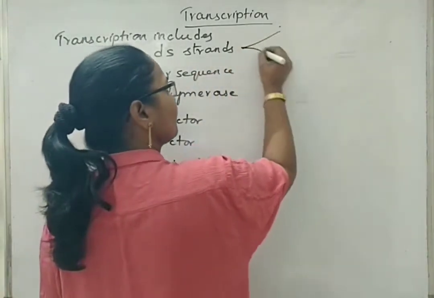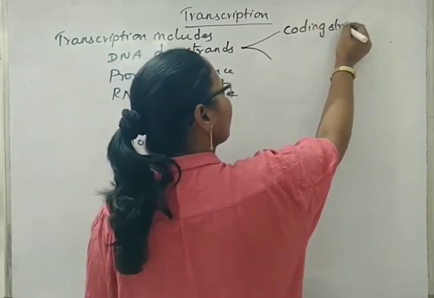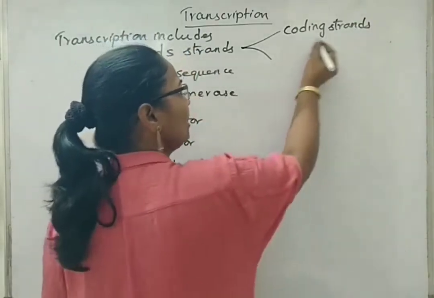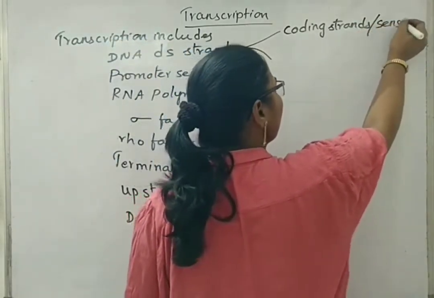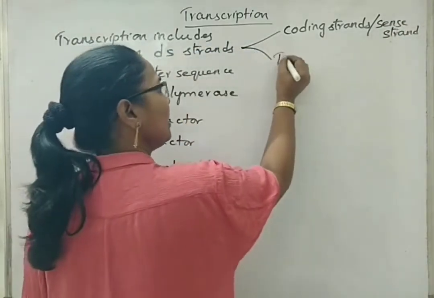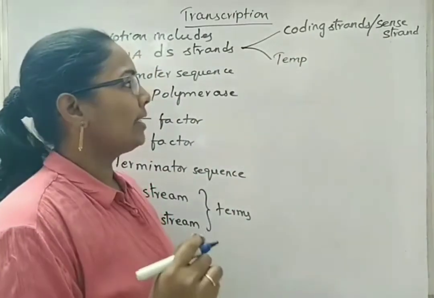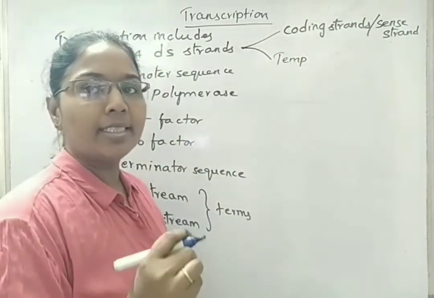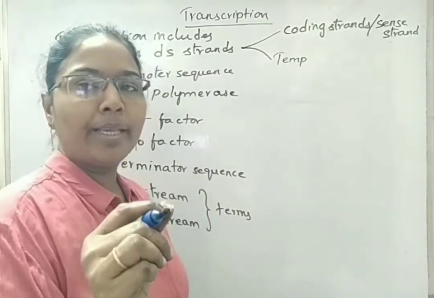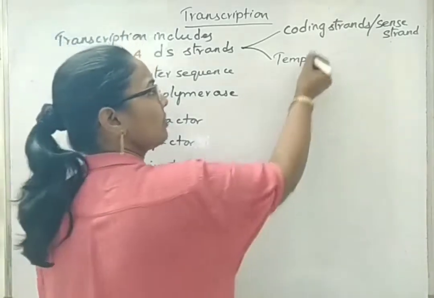DNA strands are of two types, that is coding strand, which gives its own copy for synthesis of mRNA. It is also called as sense strand. Now, another one is template strand on which mRNA is synthesized, and template strand is also called as antisense strand. Template strand nitrogen base sequence is complementary to that of the newly formed RNA sequence.